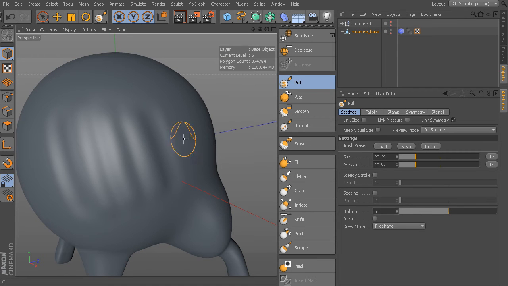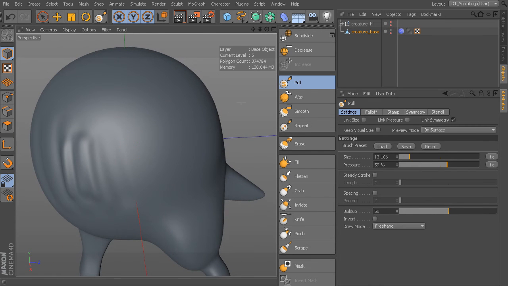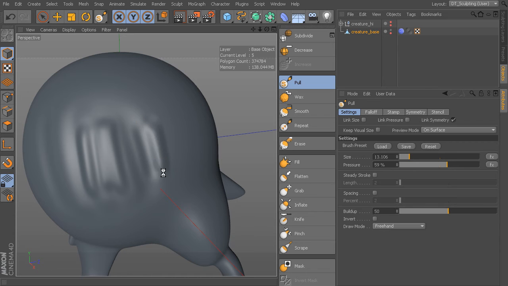Right now it's set to 20%, but if I middle mouse drag up and down, I can change that pressure interactively. So using your middle mouse, you can quickly change the brush size and pressure to change how your brush stroke affects the model. You can also hold down Control at any time for any stroke, and it'll invert that.